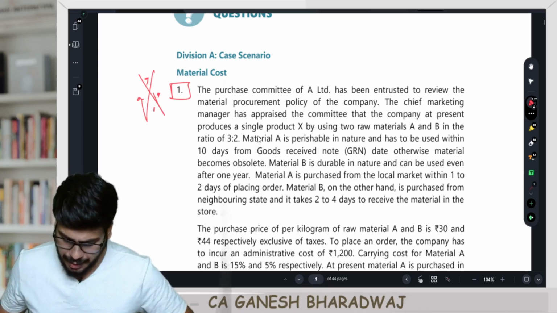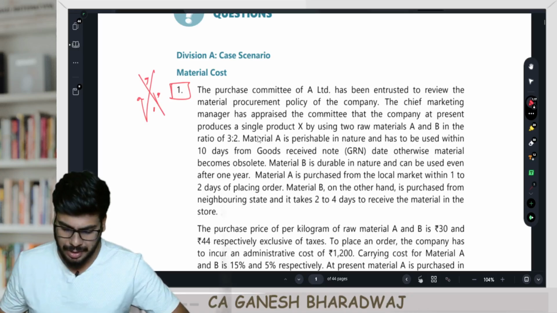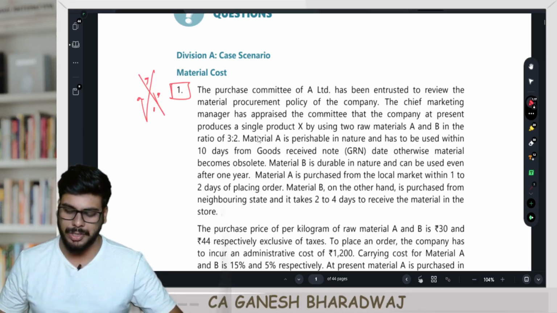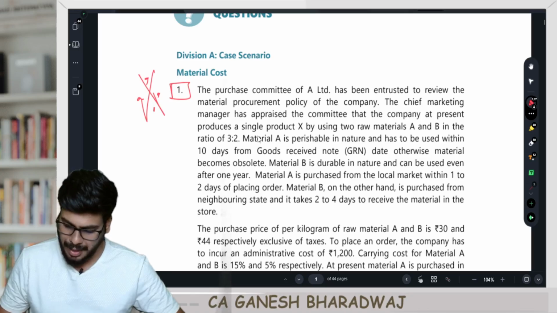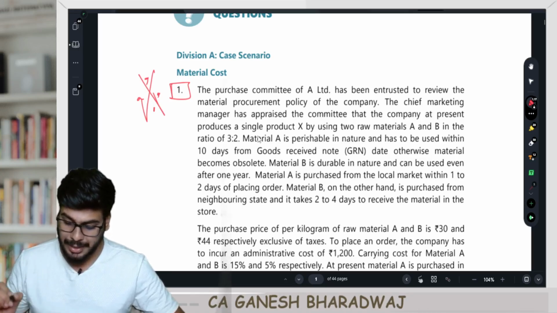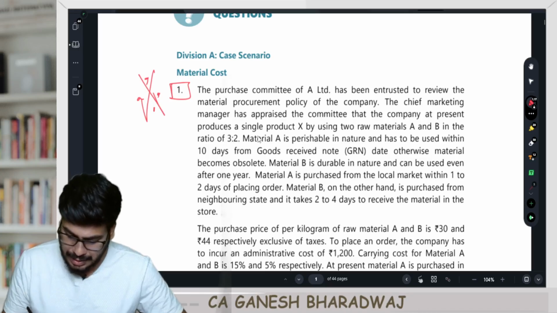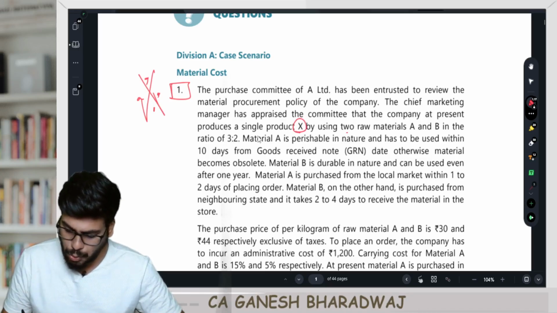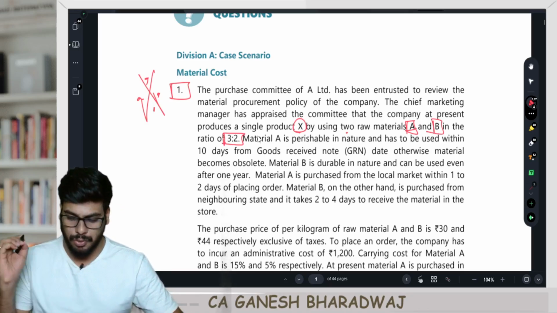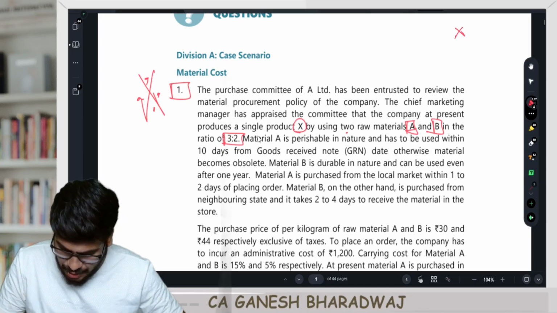Now, the Purchase Committee of A Limited has been entrusted to review the material procurement policy of the company. The Chief Marketing Manager has apprised the committee that the company at present produces a single product X by using two raw materials A and B in the ratio of 3:2. So what they are saying, their FG is what?